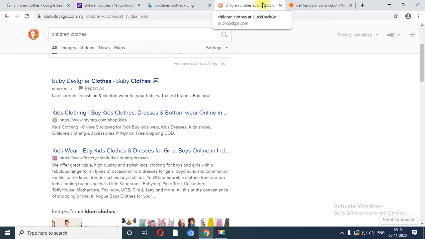And again I am going to repeat the advantage of DuckDuckGo. This particular search engine gives you security, your data is private, so your search has not been recorded in this particular search engine.